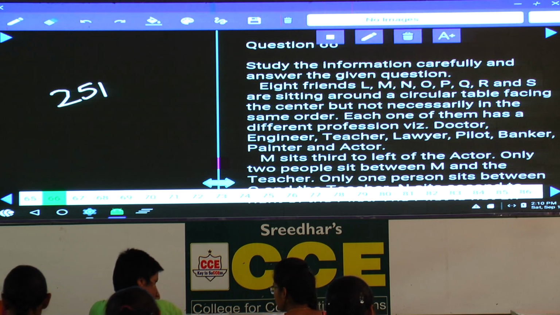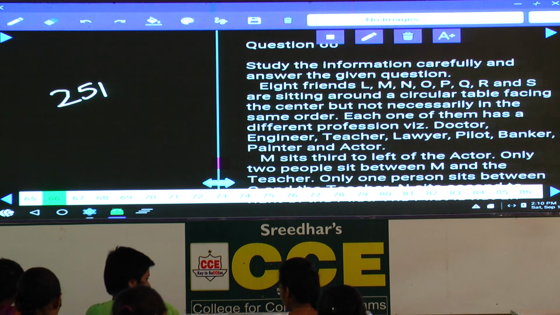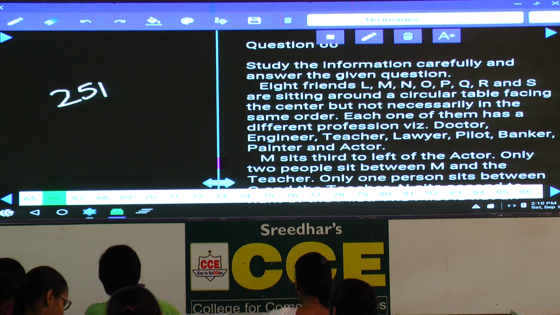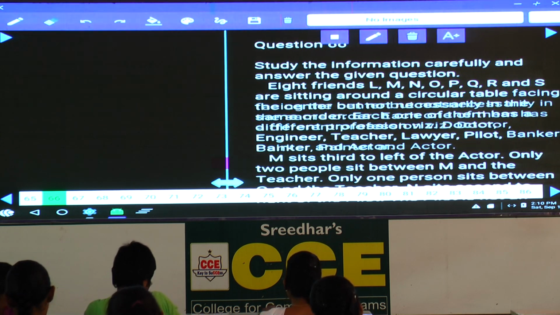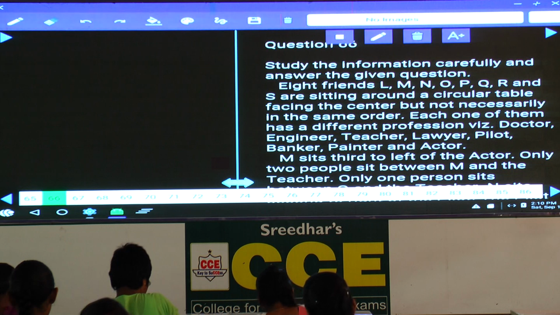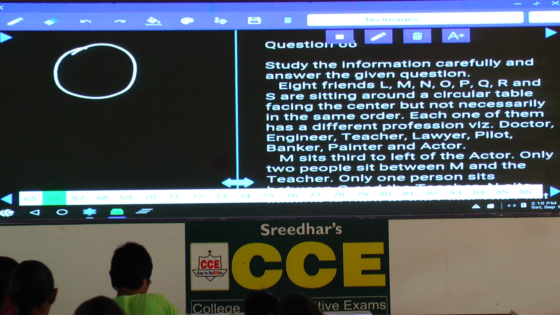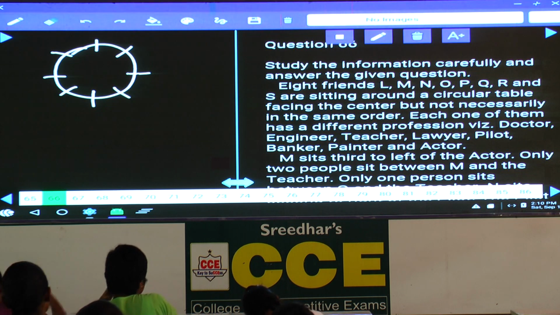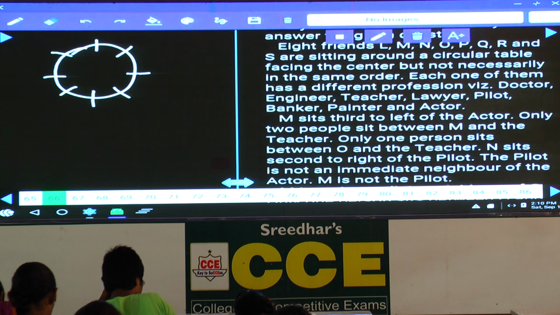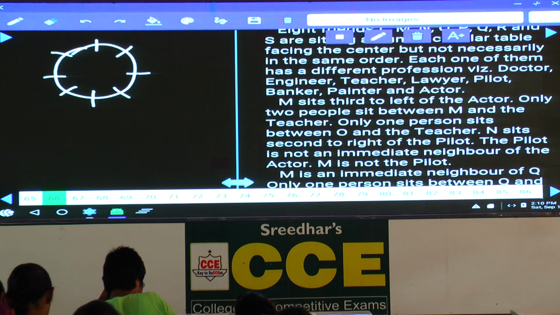Now these 5 are based on 8 friends L, M, N, O, P, Q, R and S who are seated around a circular table facing the center. Information clearly specified the persons are facing towards the center. 8 persons facing towards the center, 1, 2, 3, 4, 5, 6, 7, 8. At the same time, each one of them has a different profession. 8 persons are seated around a circular table, and their professions were also clearly given.